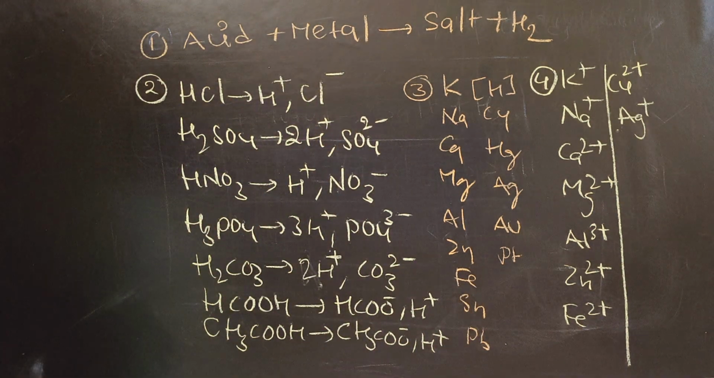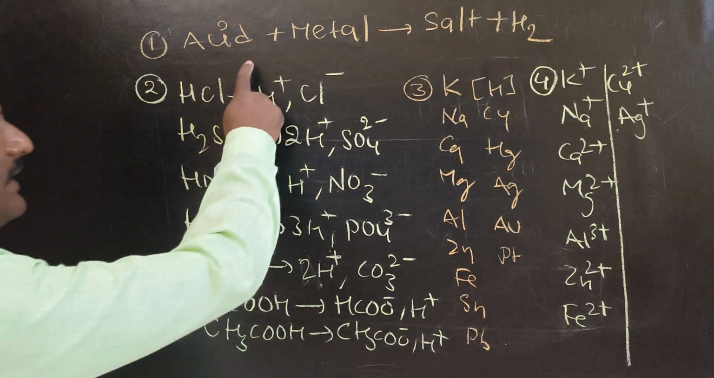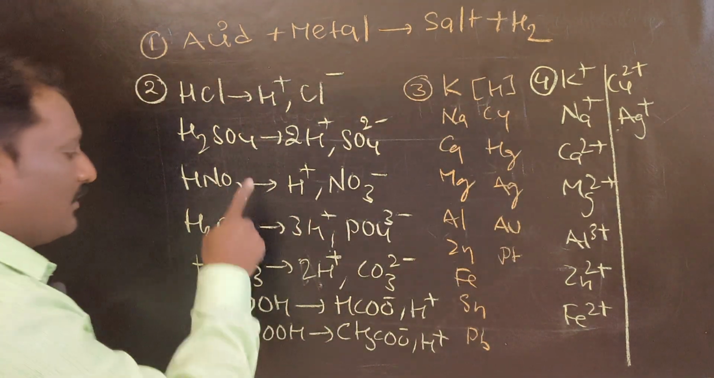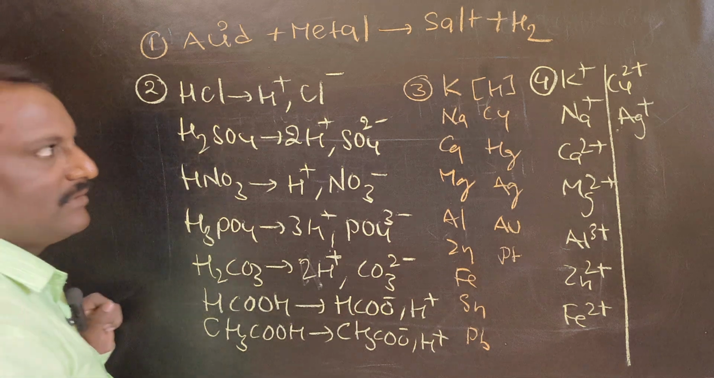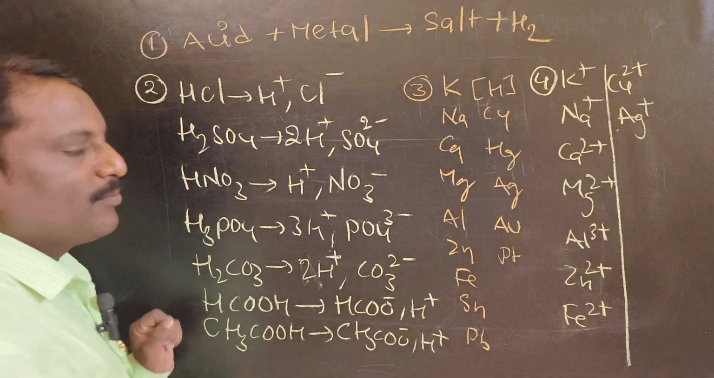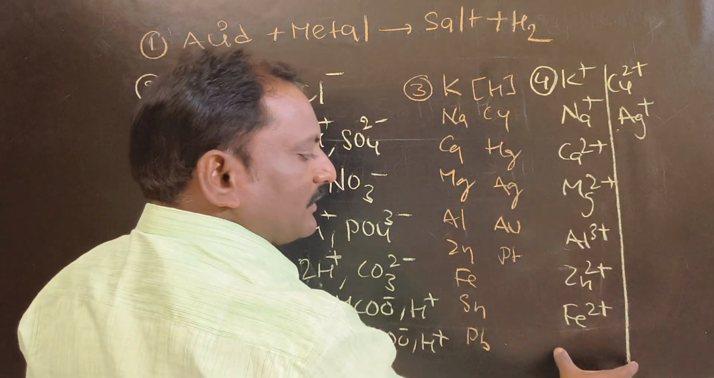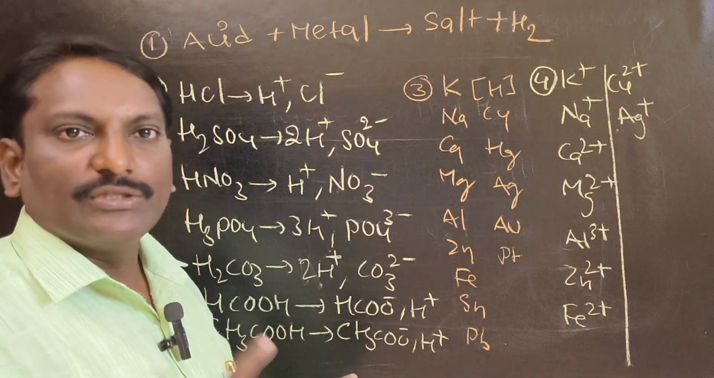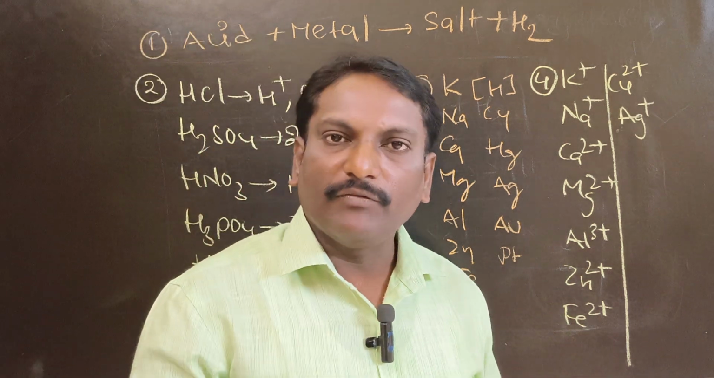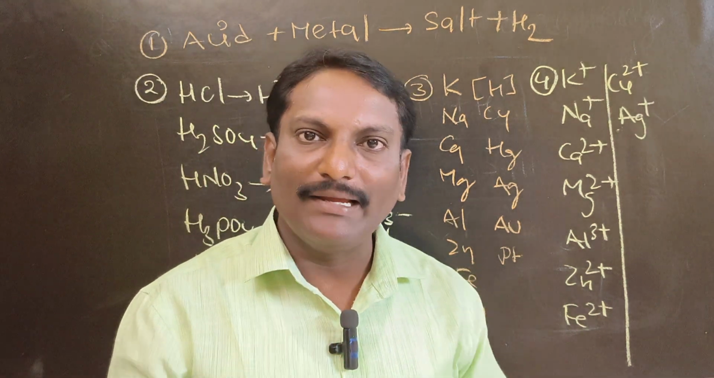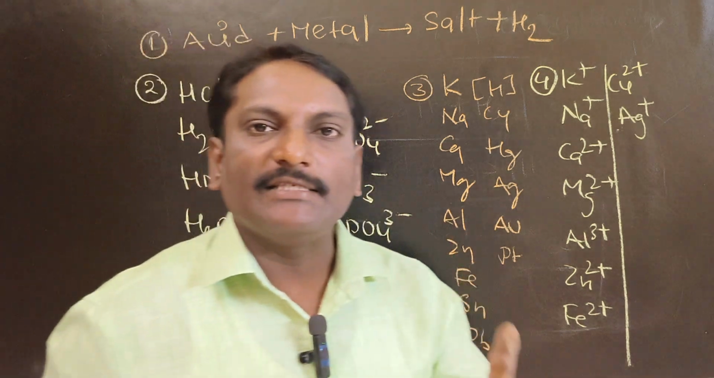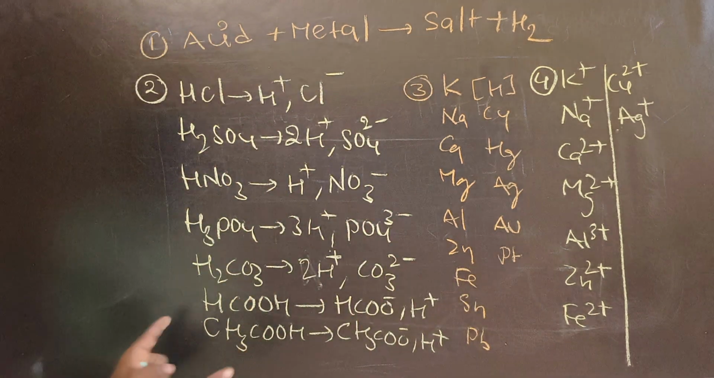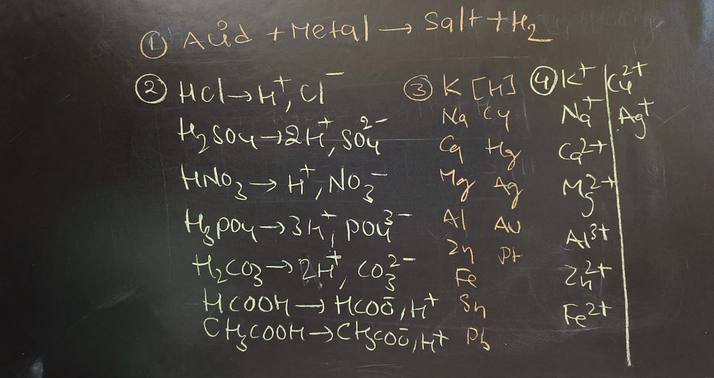So to write equations yourself, you must know 4 points. Point number 1, the statement: generally acid reacts with metal to give salt plus hydrogen gas. Point number 2, acids and their ions. Point number 3, reactive series of metals. Point number 4, metal ions. Please learn these 4 points, then only will you be able to write equations on your own, without memorising them, for the reaction between acid and metals. Please copy all of these or take a screenshot.